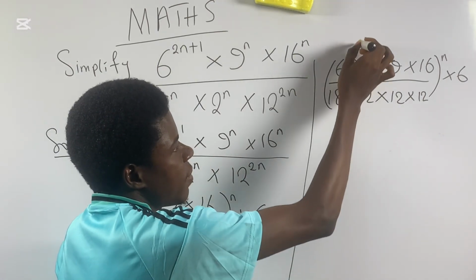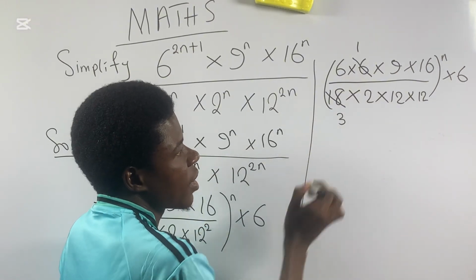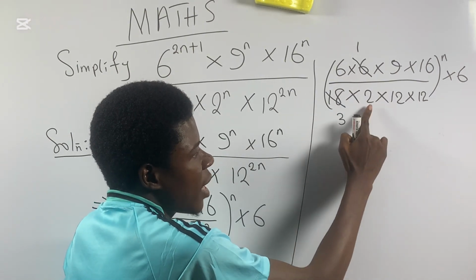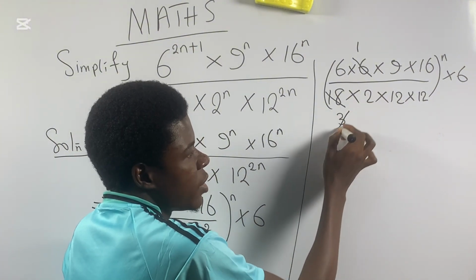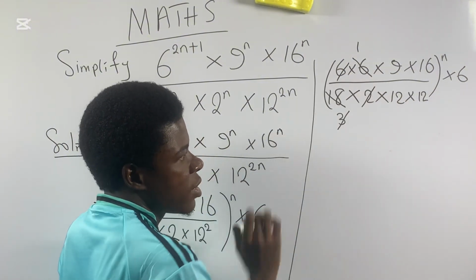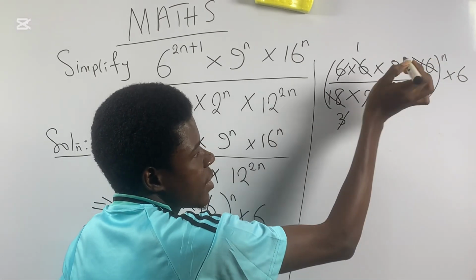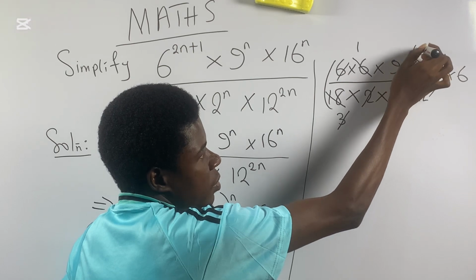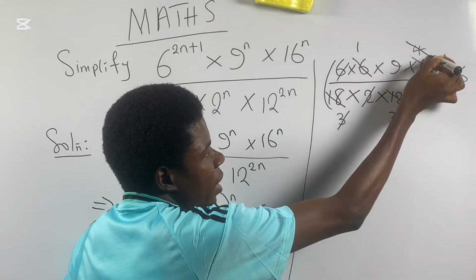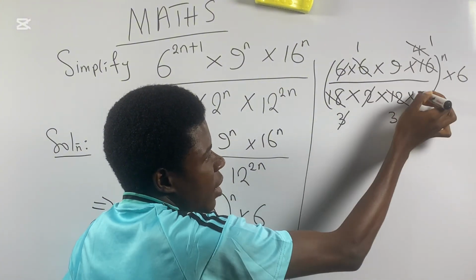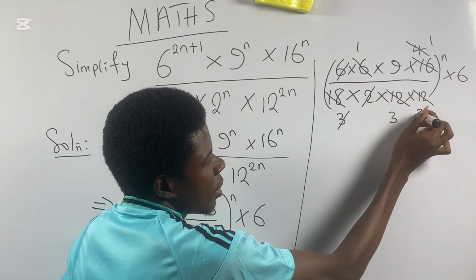6 divided by itself is 1. 6 divided by 18 is 3. Now remember that 3 times 2 will give us 6. So we cancel this 6 and that's gone. So now 4 divides 16 to give us 4. 4 divides this 12 to give us 3. 4 again goes here, will give us 1, and 4 here will give us 3.